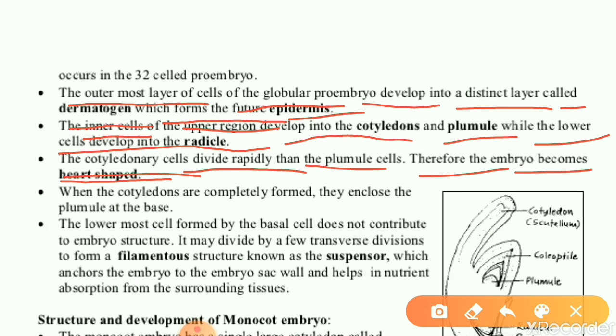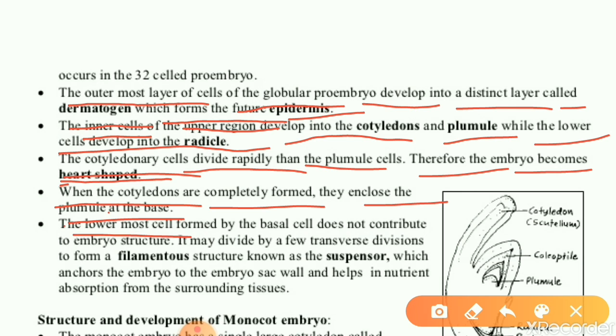This point we didn't discuss. Once again listen, the cotyledonary cells divide more rapidly than the plumule cells. That's why the embryo gets heart shaped. When the cotyledons are completely formed, they enclose the plumule at the base. After completing the cotyledon formation, they enclose the plumule at the base.